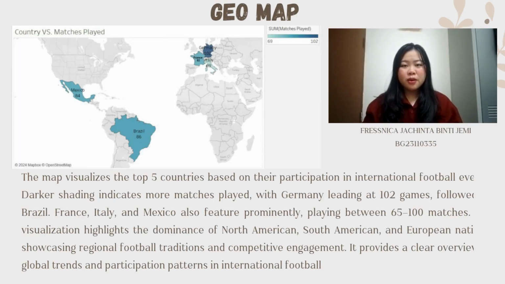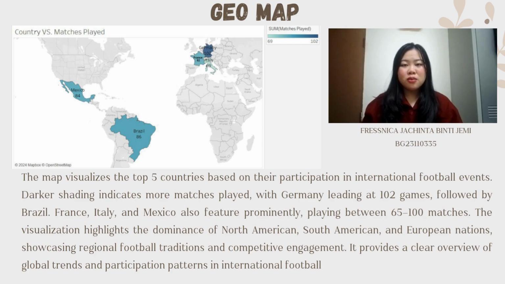This map shows the top 5 countries in international football based on matches played. Darker shading represents a higher number, with Germany leading at 102 matches, followed by Brazil, France, Italy, and Mexico, who also stand out with 65 to 100 games.